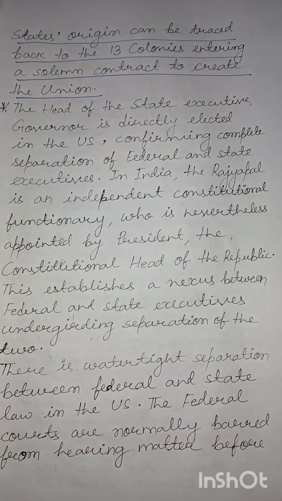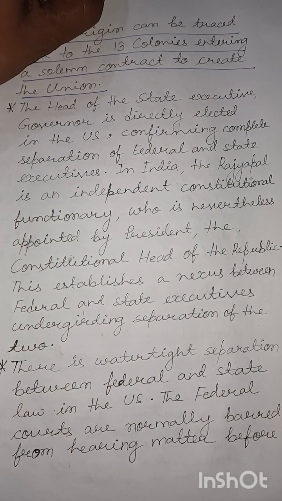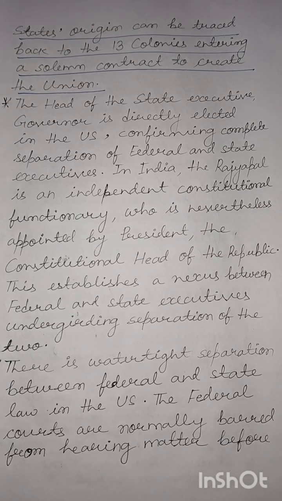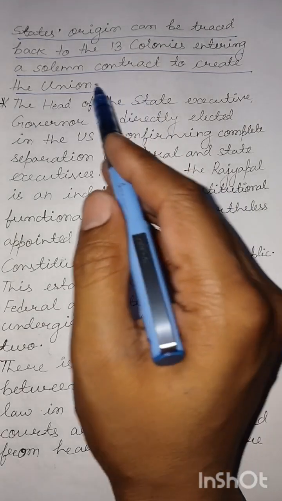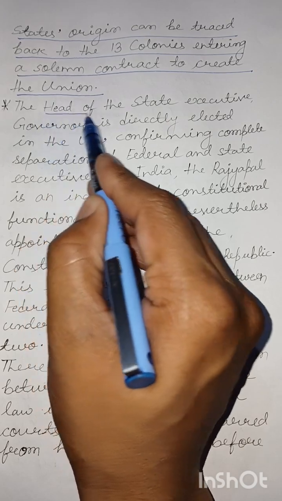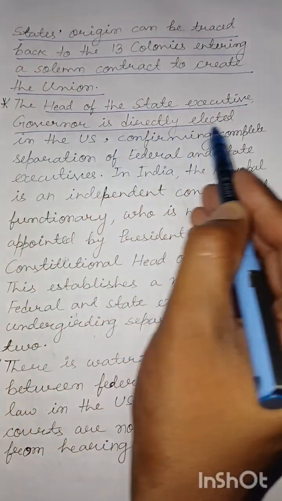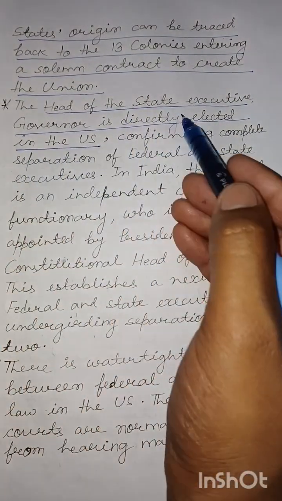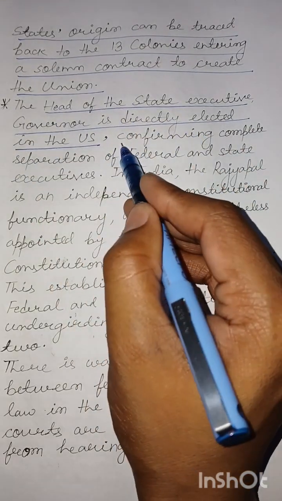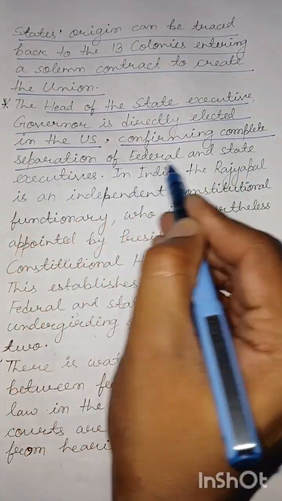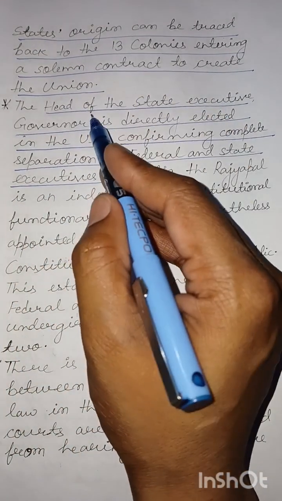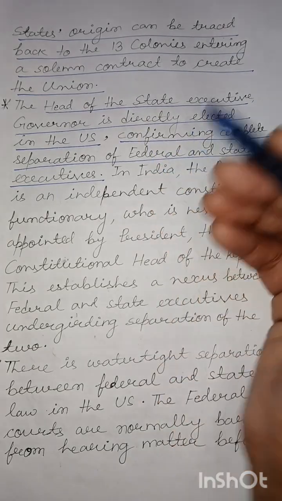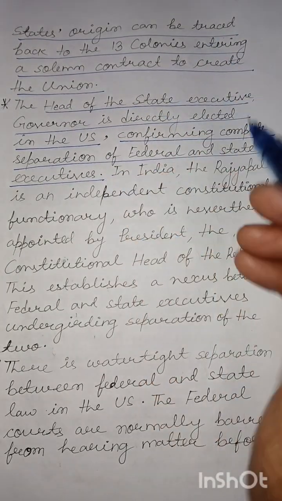So this is the basic difference between the Union in the United States and India. In the case of India, the Union preceded the states. On the other hand, it is the states which created the Union for the United States. The head of the state executive, the governor, is directly elected in the case of the United States. We have certainly discussed this point, confirming complete separation of federal and state executives. As the governor is directly elected through popular vote, he is not responsible in any matter to the federal executive.